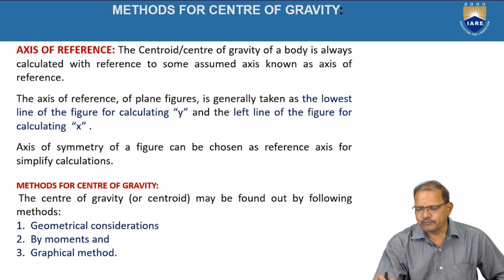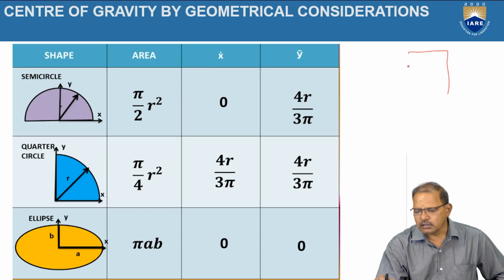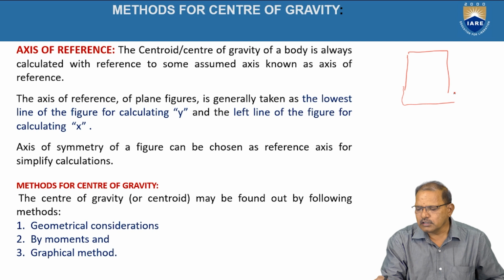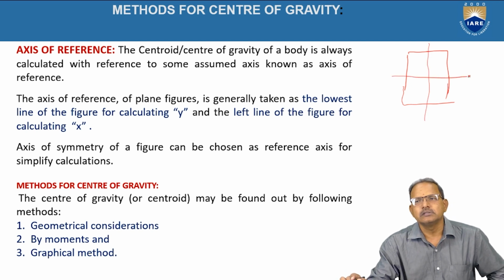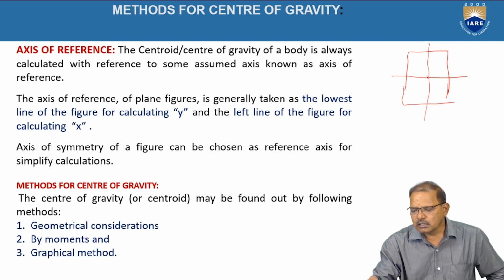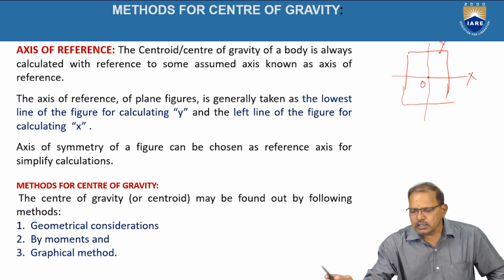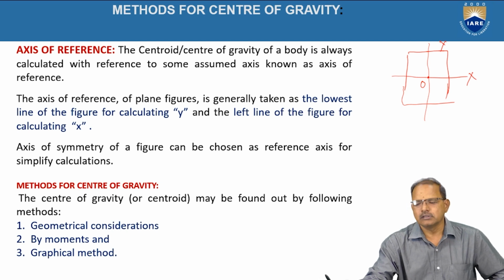Take an example: the object in the form of a rectangle. This object is symmetrical about the vertical axis as well as the horizontal axis. Hence, the intersection point is treated as the origin, and we can take the x-axis and y-axis there. When the object is symmetrical about the vertical axis and the horizontal axis, the intersection of the vertical axis and the horizontal axis is treated as the position of the centroid or center of gravity.